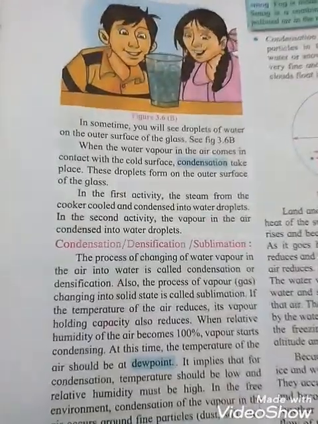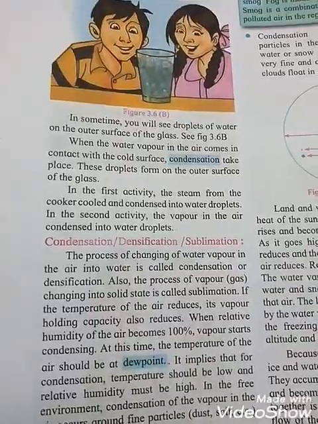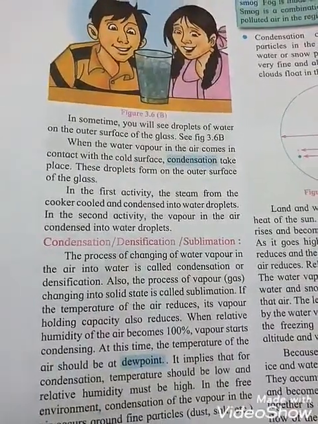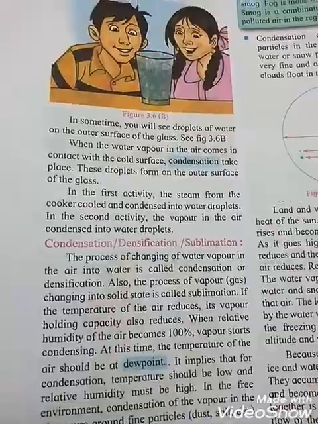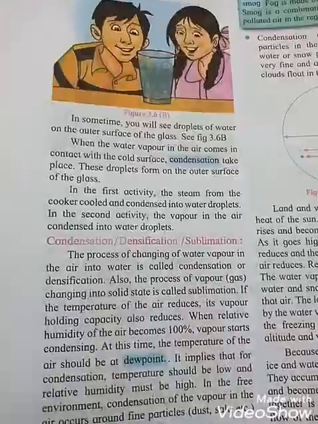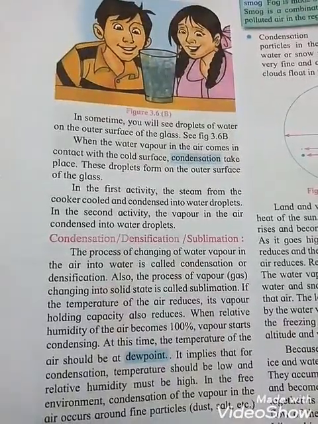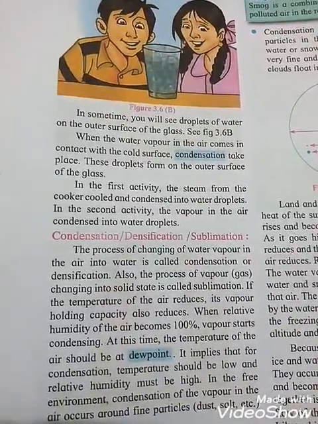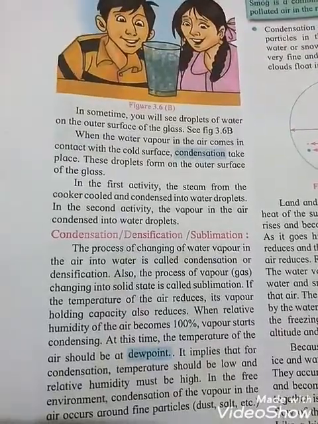When relative humidity of the air becomes 100%, vapor starts condensing. At this time, the temperature of the air should be at dew point.